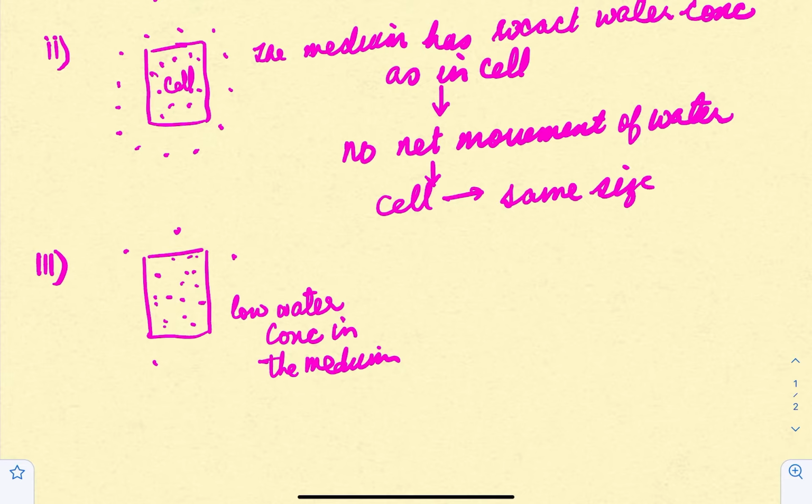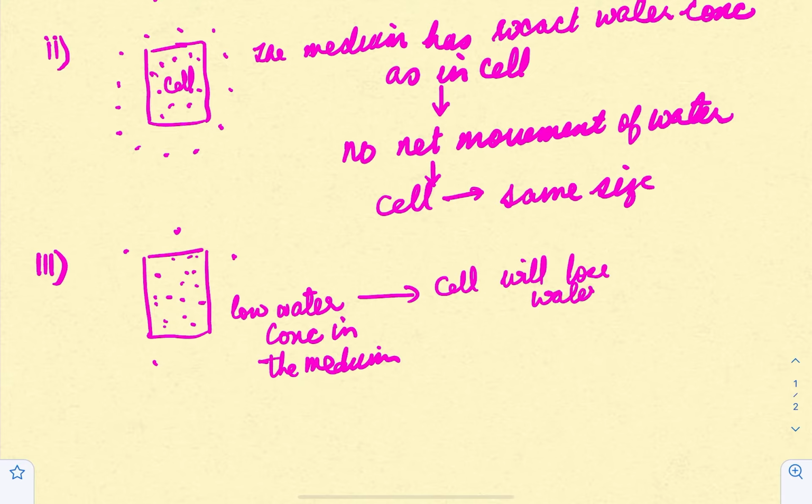Now you have put it inside low water concentration. Now what is going to happen? The cell is going to lose water, because again the water molecules are going to move out from a region of high to low concentration, right? So the cell is going to lose water and the cell is going to become flaccid.